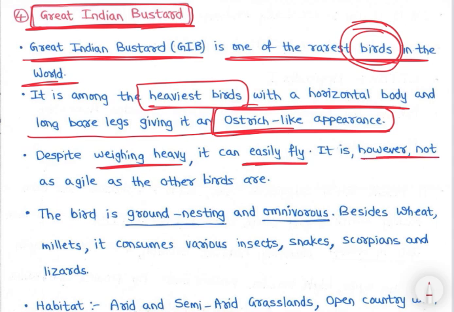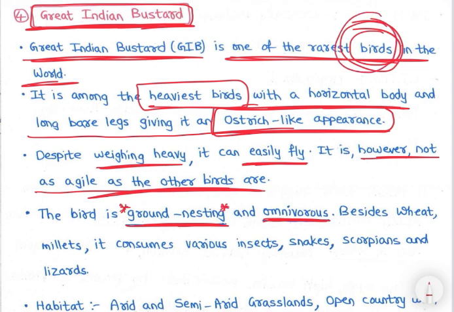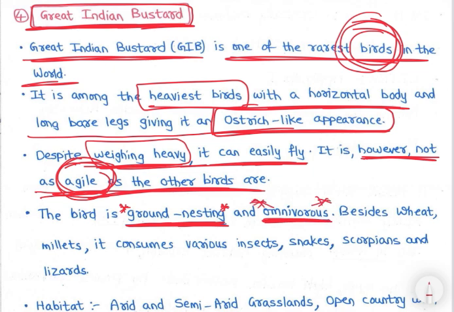It is however not agile as other birds are. भाई fly तो कर सकती है but ये नहीं कि ईगल की तरह fly करेगी, right? थोड़ा कम हाइट में fly करेगी, थोड़ा slowly fly करेगी, right? The bird is ground nesting and omnivorous. अब देखो ground nesting means जैसे birds generally क्या करती है, nest trees में, right? So Great Indian Bustard heavy है, right? Easily fly तो कर सकती है but not agile as other birds. So ये आलसी है fly करके पेड़ में जाने के लिए, so ground nesting करती है and omnivorous, that means veg and non-veg दोनों खाती है. Besides wheat and millets, it consumes insects, snakes, scorpions and lizards, right?